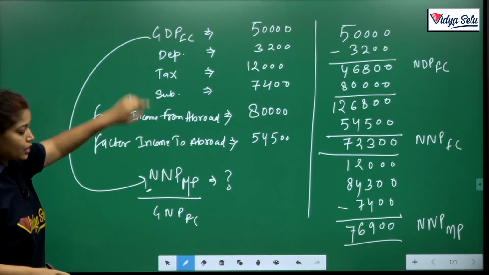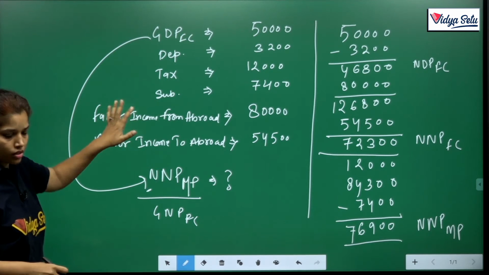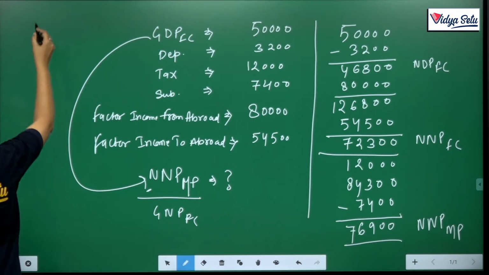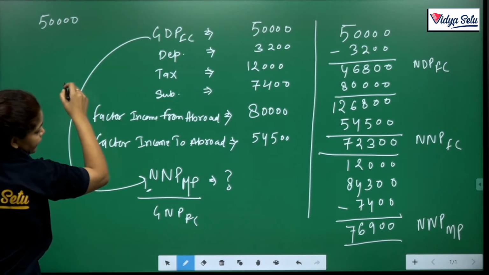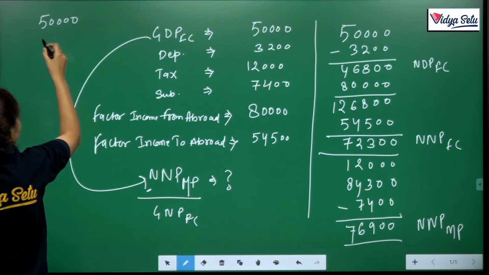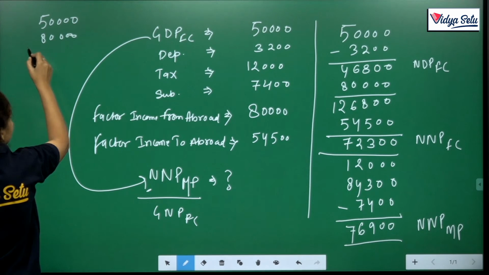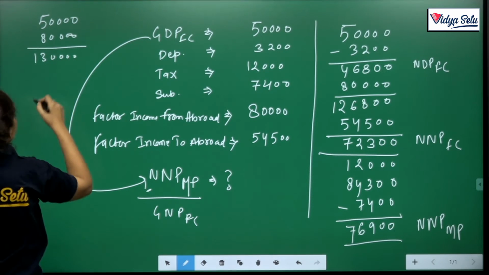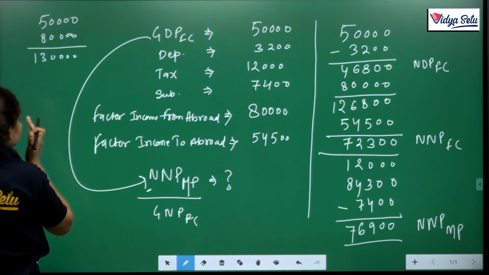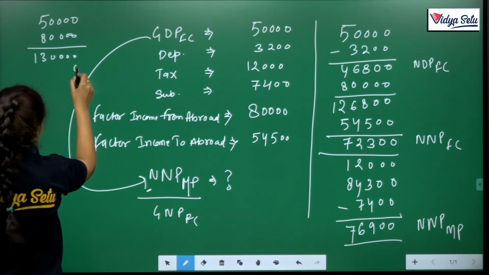Here, GDP FC to GNP FC. So we just convert D to N. That is 50,000. Factor income: add 80,000 and minus 54,500. So 80,000 added makes 1,30,000, and minus 54,500.